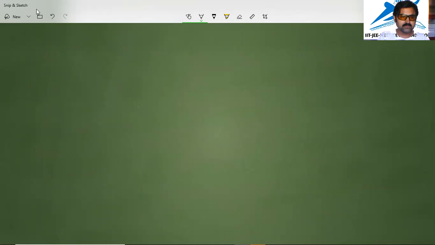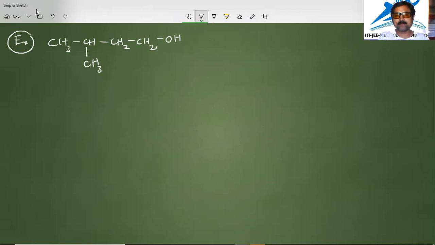We will see an example: CH3, CH, CH2, CH2OH. Here we have one more methyl group. Now for its IUPAC name, first of all we have to identify the major carbon chain.